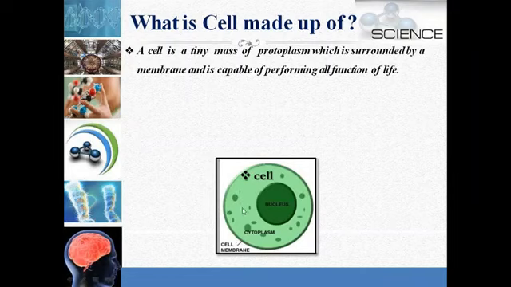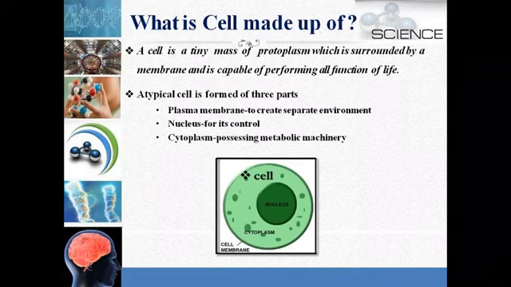cytoplasm, this is cytoplasm. Cytoplasm is the jelly-like substance surrounding the nucleus within the cell membrane. The cytoplasm contains the cell organelles like mitochondria, ribosomes, etc. So a cell is made up of protoplasm. Protoplasm means cell membrane, cytoplasm and nucleus. So the typical cell is formed of three parts: plasma membrane, nucleus and cytoplasm. Gradually we will be studying all these three parts.